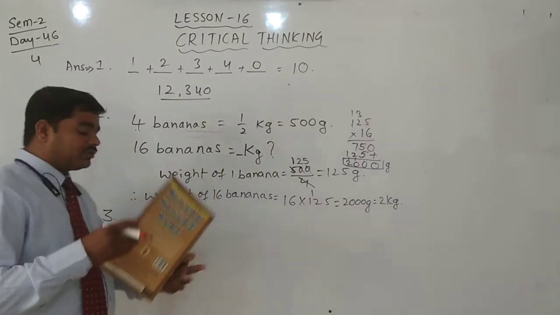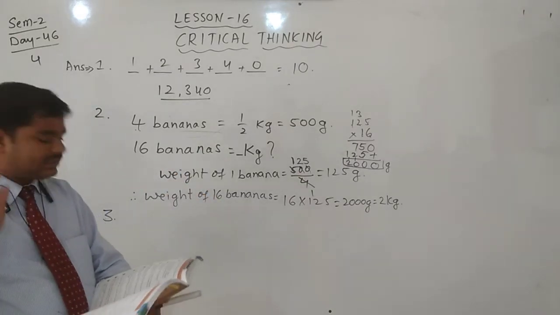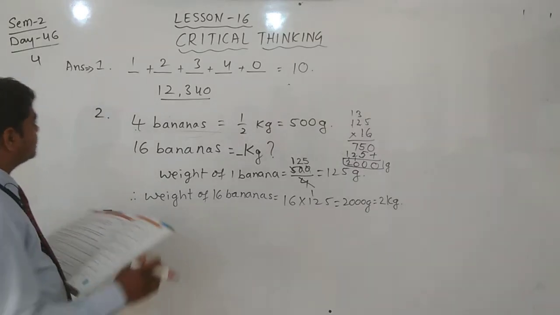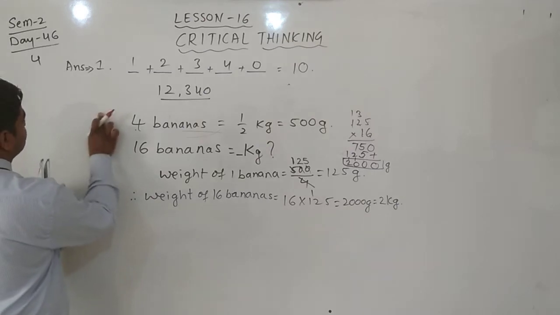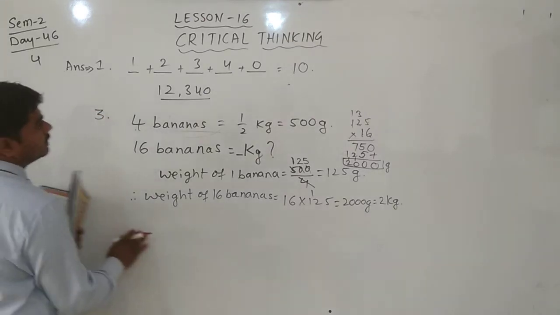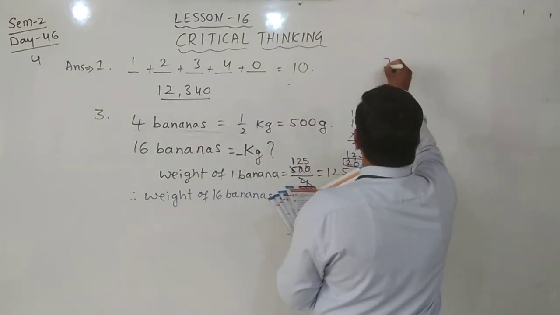Third question. You take the questions from your textbook, page number 160. Sorry, it is not second question. It is third question. Second question we will solve now. Simple this one also. Second question.